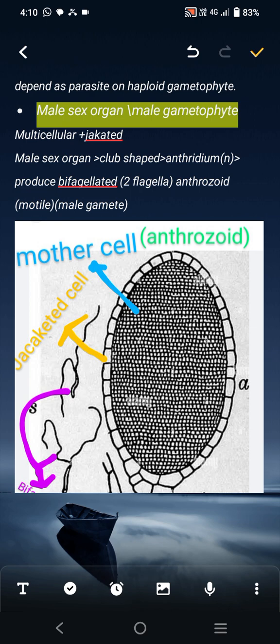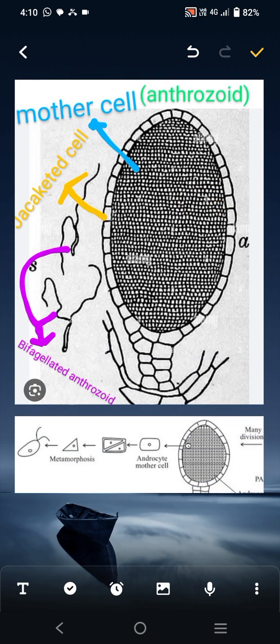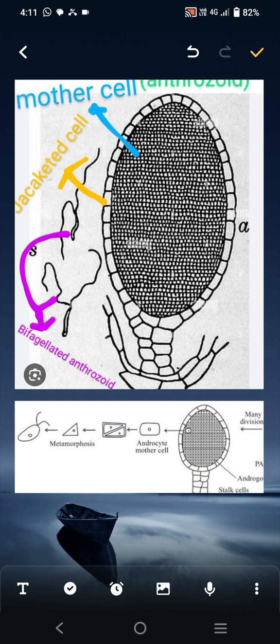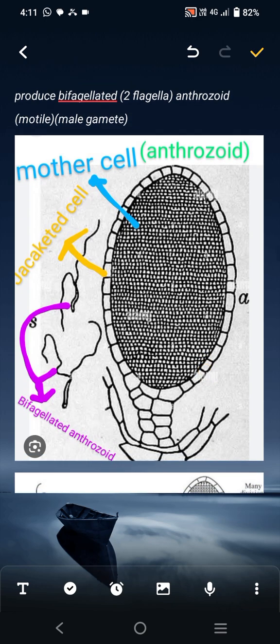That is haploid. They produce biflagellated antherozoids, which are the male gametes and are also motile. If flagella are present, they are already motile. It is called biflagellated because it has two flagella.